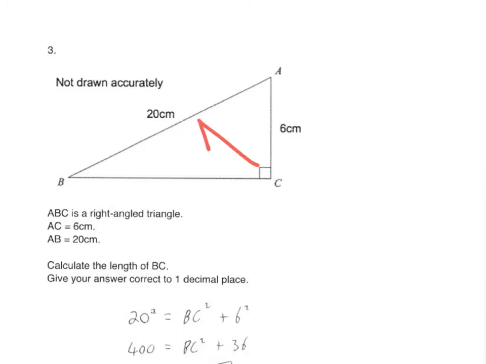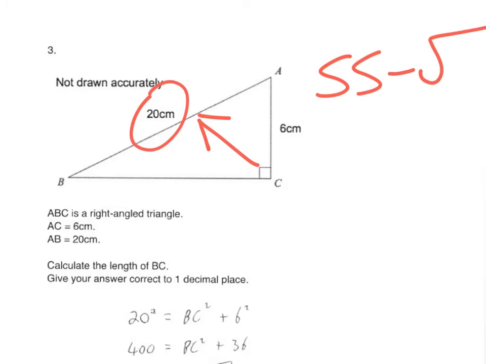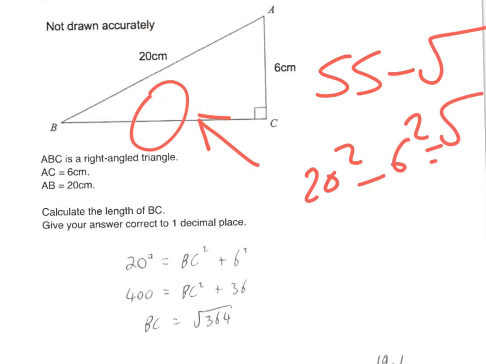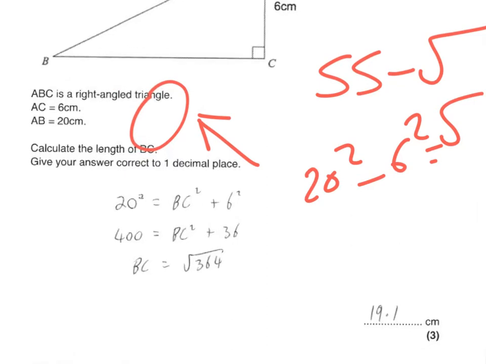Pythagoras' theorem. Just check if you've got the hypotenuse. Yes, we have. So it's square, square, take away, square root. If you've got the hypotenuse, you always square, square, take away, square root. You would have squared 20, took away the square of 6. When you got your answer, square rooted it. The answer you should have got right here is 19.1.